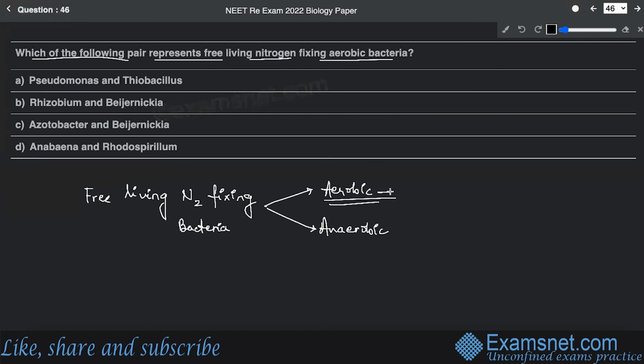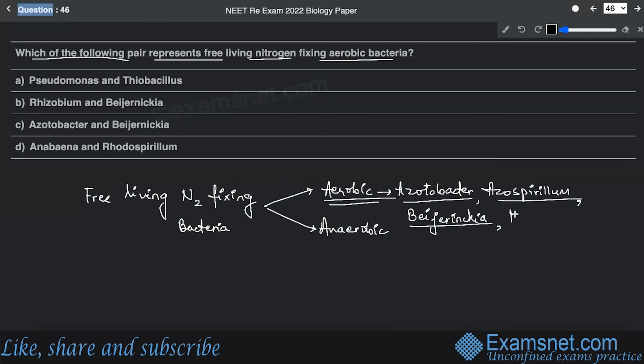The aerobic category of free-living nitrogen-fixing bacteria includes Azotobacter, then Azospirillum, then Beijerinckia, and then Derxia. These are the four most important aerobic free-living nitrogen-fixing organisms.